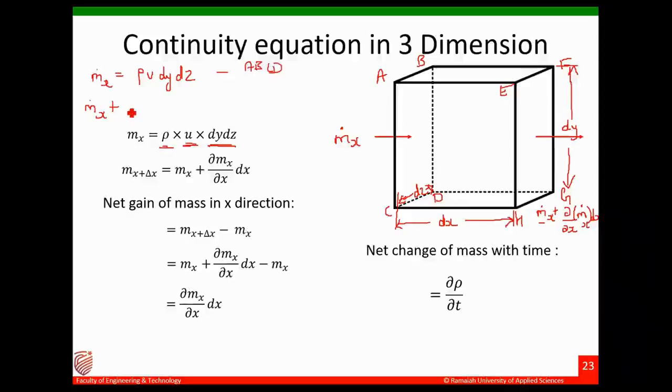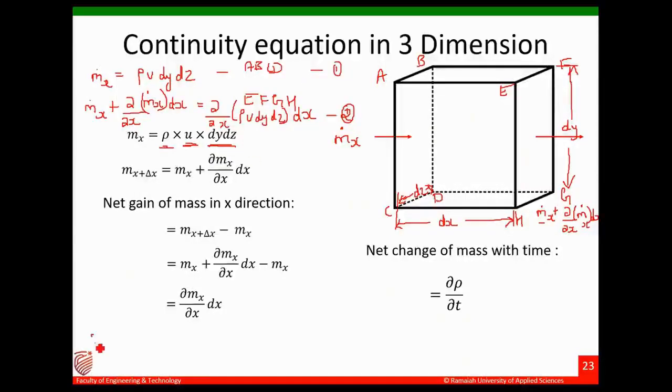Okay, so next at the face EFGH, I have m dot x plus dou by dou x of m dot x into dx. Okay, so this will be equal to dou by dou x, just substitute rho u dy dz into dx. You call this as 1 and this as 2.